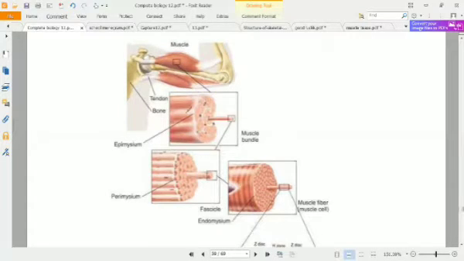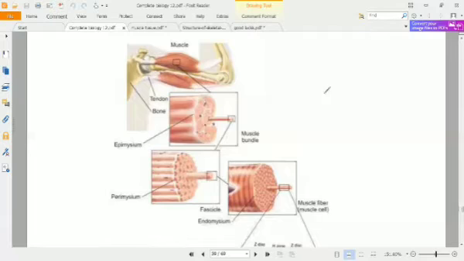If we take a closer look at this muscle structure, it is covered by an outer covering called the epimysium. In the muscle bundle, if we take one bundle from that, it is called a fascicle, and this fascicle is covered by a connective tissue called the perimysium.